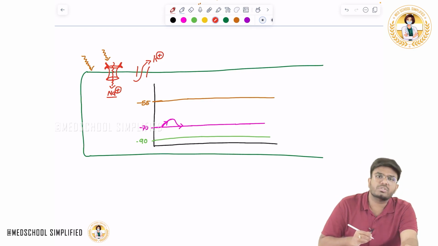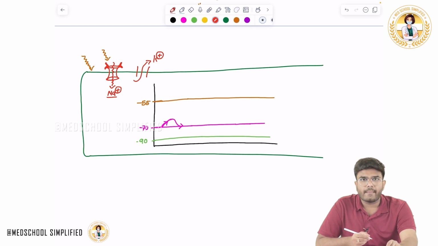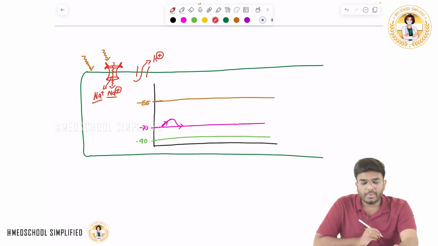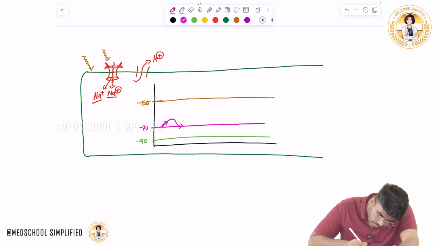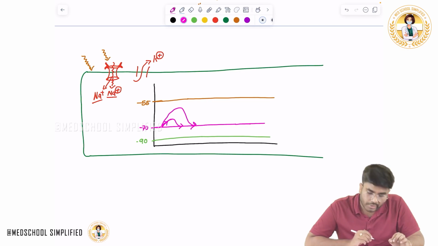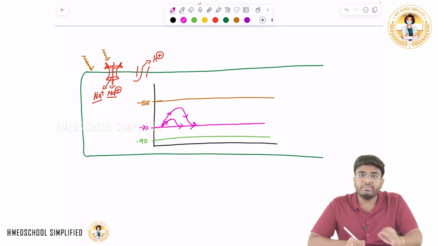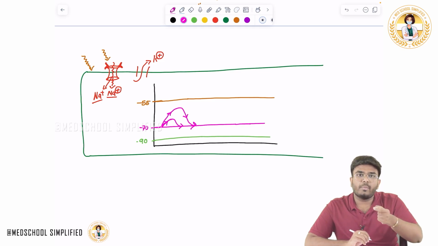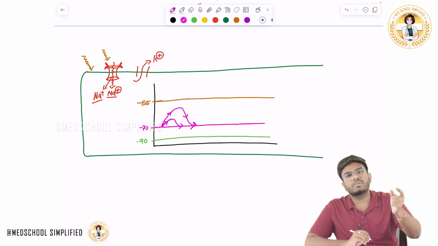Now I gave a little bit more stimulus. When I gave a little bit more stimulus, more sodium came in. Because of the sodium, the resting membrane potential increased, and again it died off. Why? Because even this amount of sodium that came in is not enough to bring the resting membrane potential to the threshold potential. Sodium came in, the same amount of potassium will go out, so it also died off.